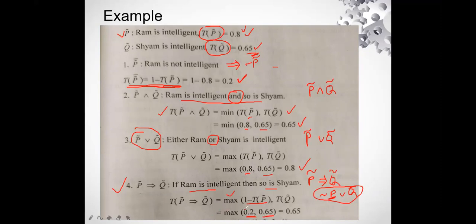What is the maximum of these two? The maximum is 0.65. So P implies Q, that is, if Ram is intelligent, then so is Sham, acquires the truth value 0.65. So this is how you are going to solve the questions of fuzzy propositions with connectives.